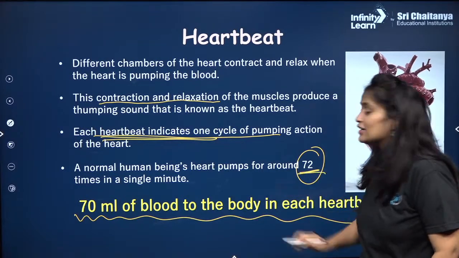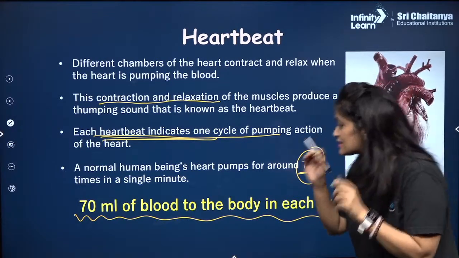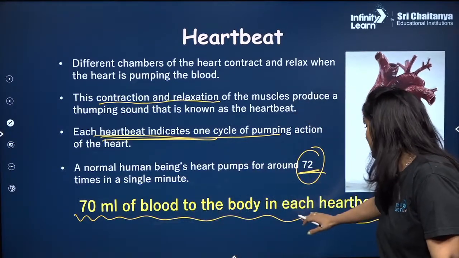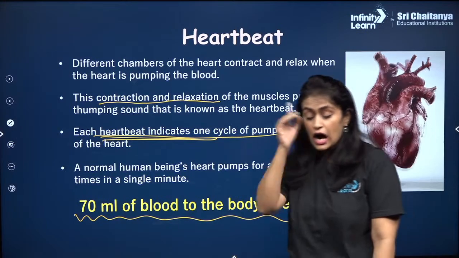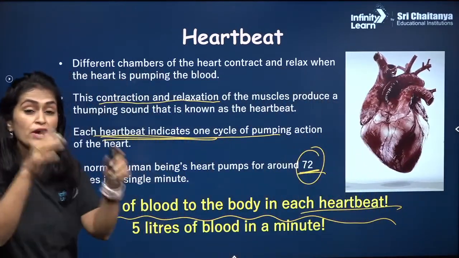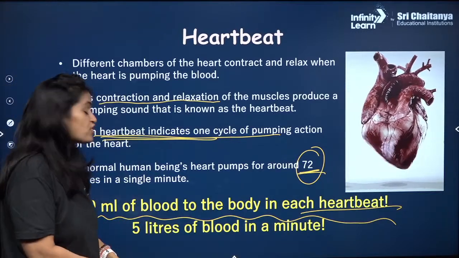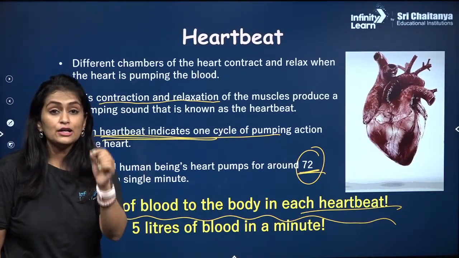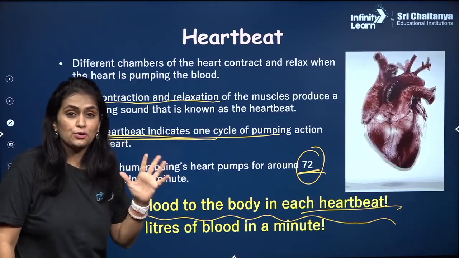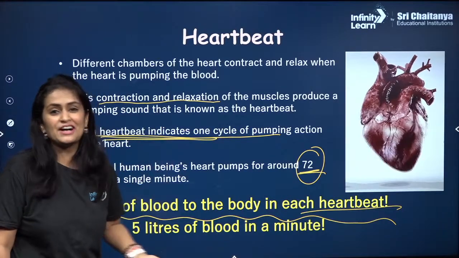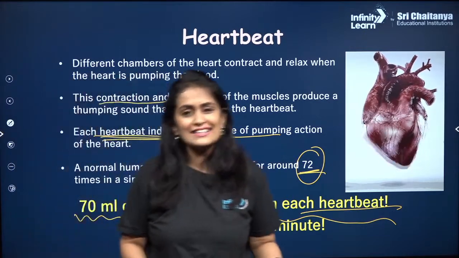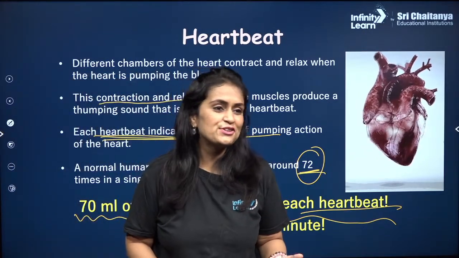So 72 times in a single minute and 70 ml of blood to the body in each heartbeat. हर एक हार्टबीट में 70 ml of blood को पुश किया जाता है, which makes total of 5 liters of blood per minute. 72 हार्टबीट्स में मतलब एक मिनट में 5 लीटर खून ये ऑलरेडी सर्कुलेट कर चुका होता है. Isn't that simply amazing? That's why heart is my special and beautiful organ.